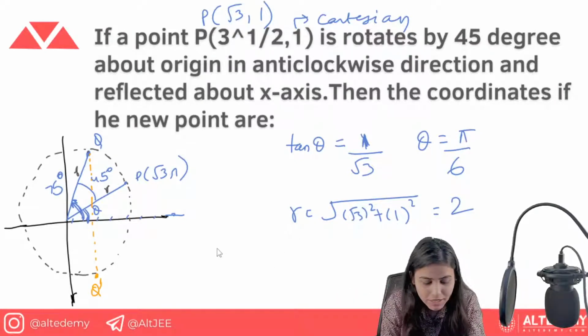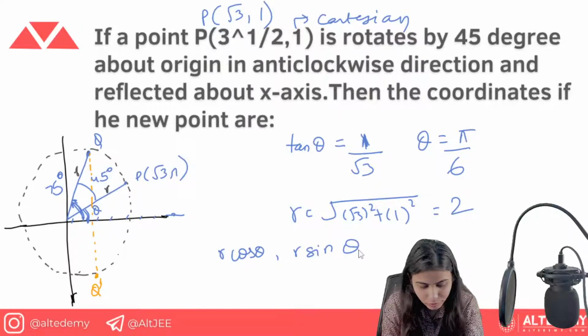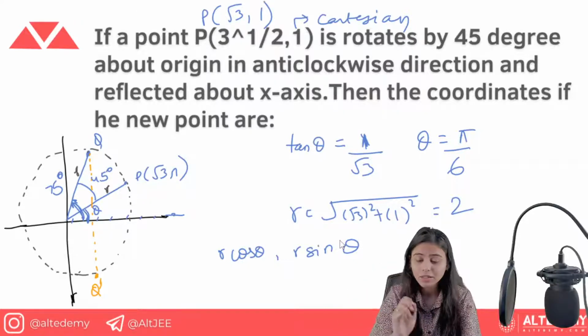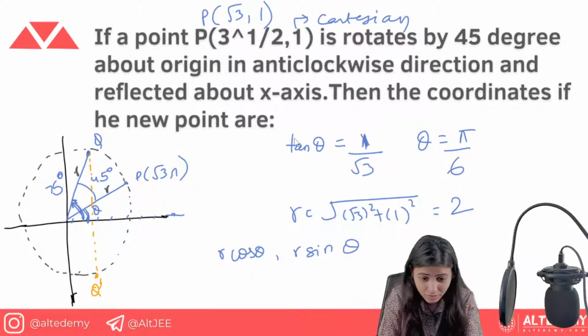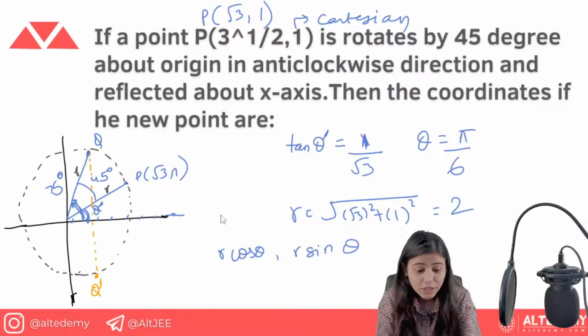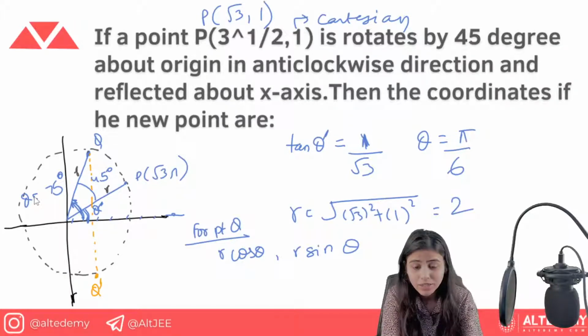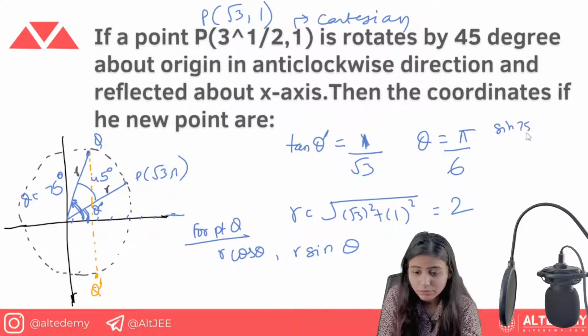So what does the point become? That becomes r cos theta, r sin theta. Now, for anyone who does not know the sine 75 degree value, cos 75 degree value, because here we have theta. For point Q, 75 degrees is our theta here. So for this you need to know what the sine 75 degree value is, and what the cos 75 degree value is.